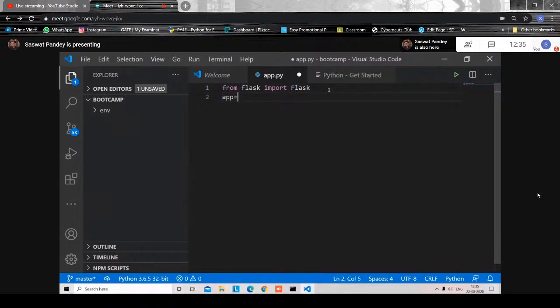Now app equal to Flask(__name__). This tells the Flask app where to run this command. And now we'll route the thing with app.route. So what happens is when we call this Flask module from here, we tell the app to run with app equal to Flask name. So this is the syntax we use to get the Flask app running on its own. Okay.